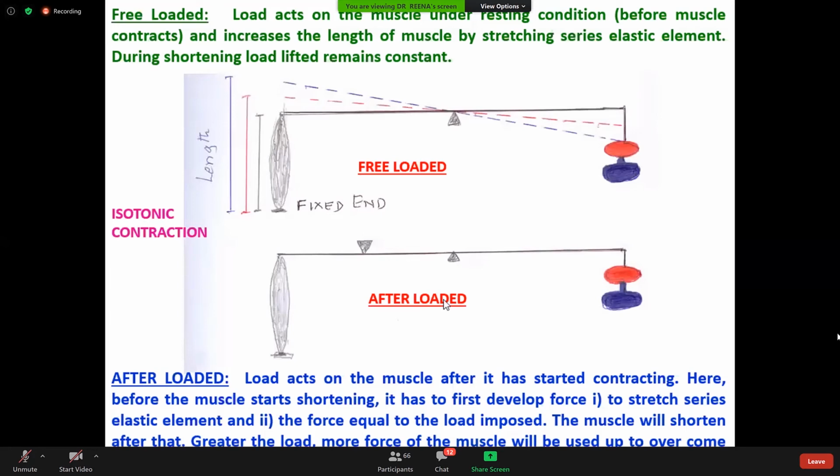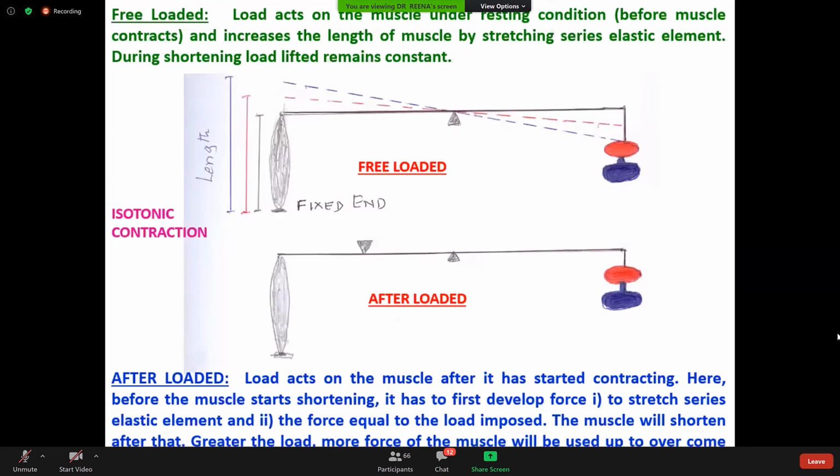And afterload is the load acting on the muscle once the muscle starts contracting. Before the muscle starts shortening, it has to first develop force to stretch the series elastic element, then once the force equals the load imposed, the muscle will shorten after that.